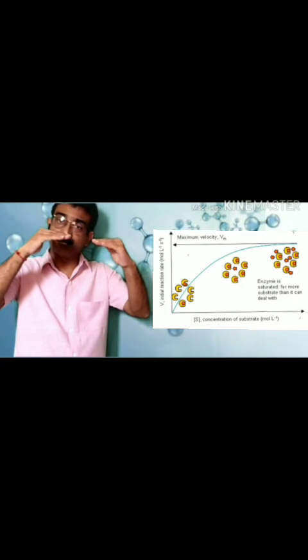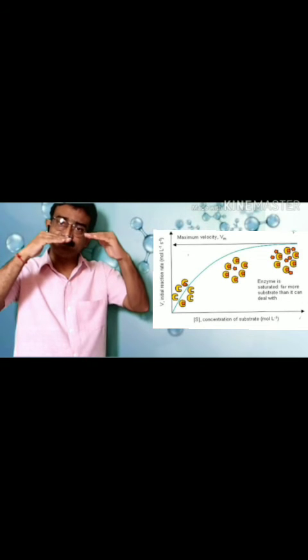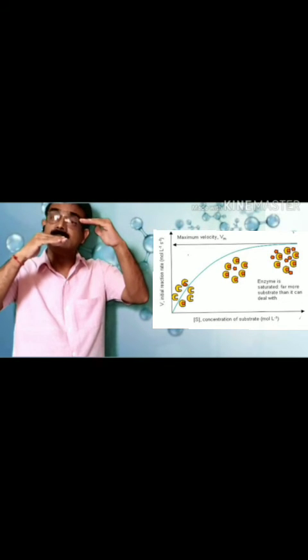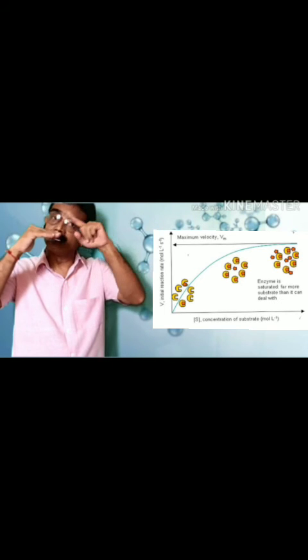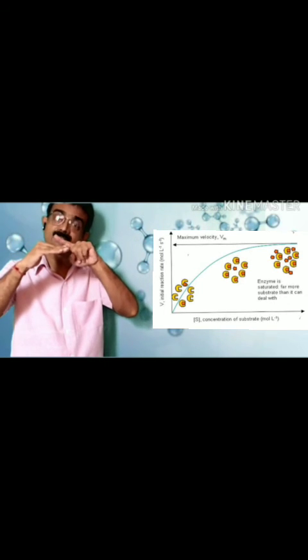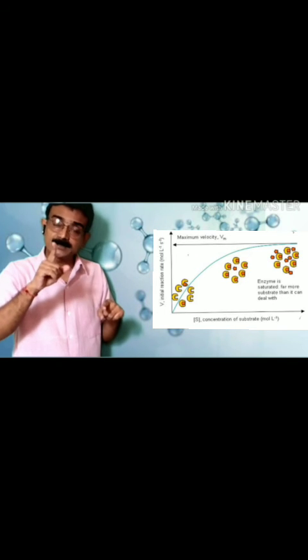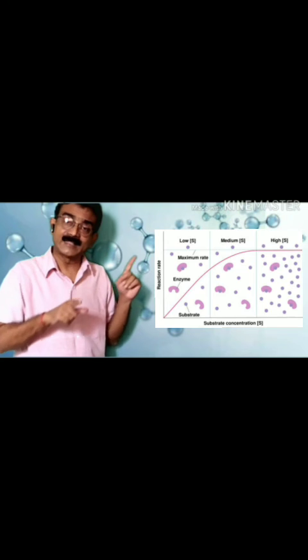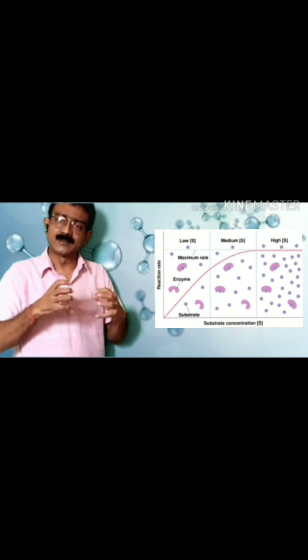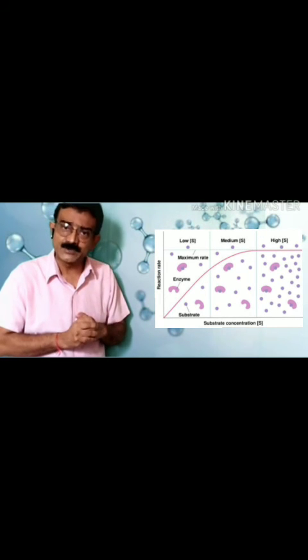But what will happen after the equal level? When the substrate amount increases further, the activity of the enzyme will be constant, because the active sites of the enzymes are bound with molecules of substrate.